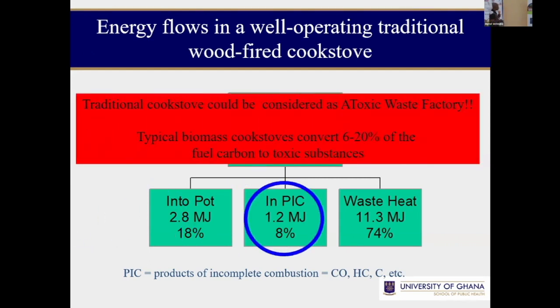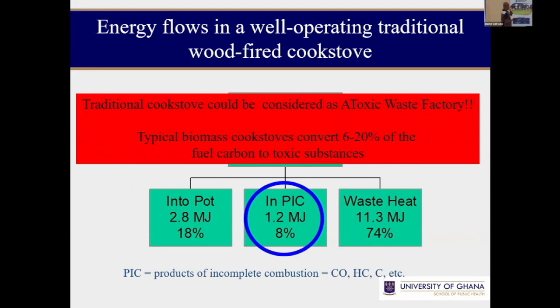And so we can describe a typical kitchen as a toxic factory. Why? Because it's a factory that generates a lot of bad chemicals and also a lot of heat. In a typical kitchen, only 18% of the energy generated is actually used in doing the cooking.